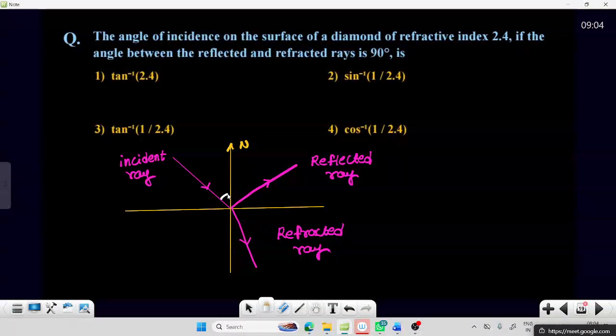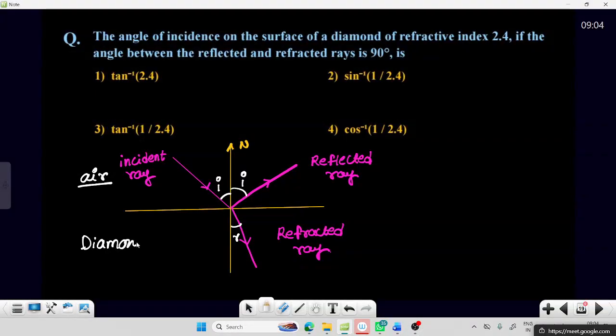Now this is the angle of incidence I. Angle of reflection is equal to angle of incidence only. Now this is I, and this angle is R. The medium is not mentioned, so assume that the light ray is falling from air to diamond. So the refractive index of this medium, air, is 1, and the refractive index of diamond is given as 2.4. This is the data they gave.